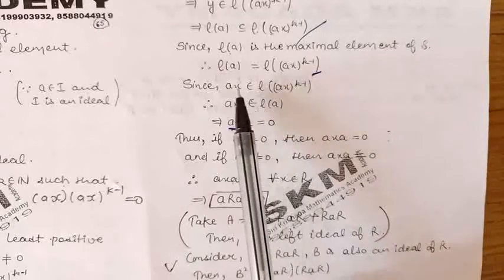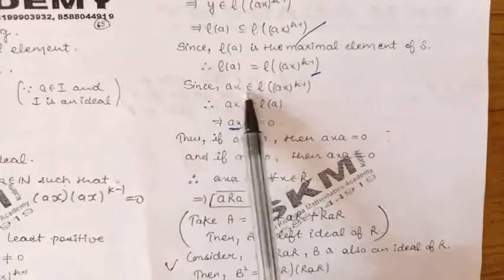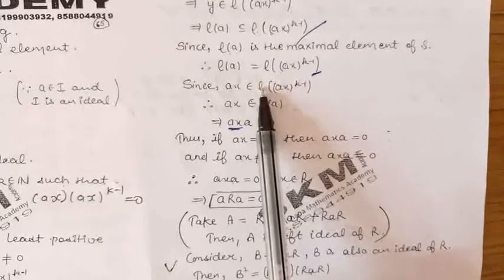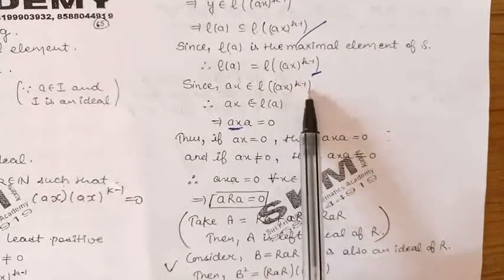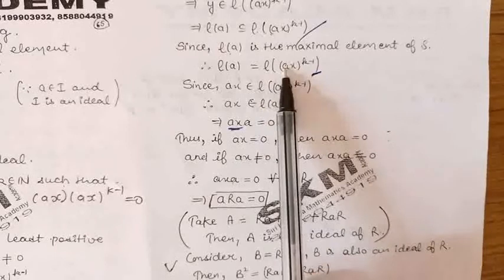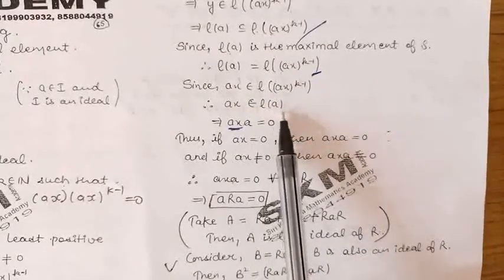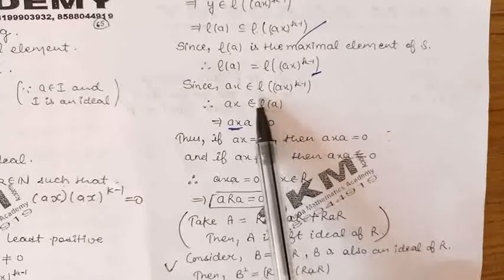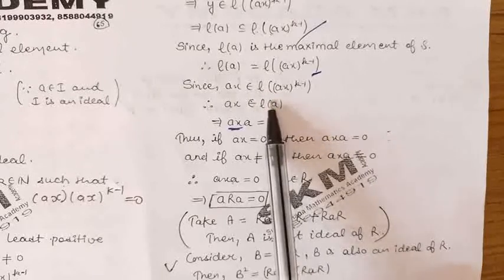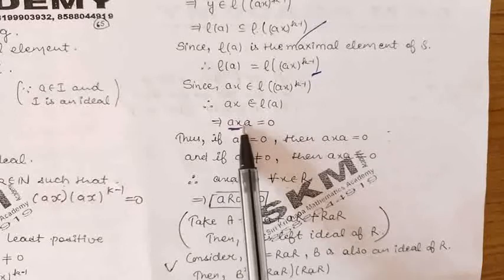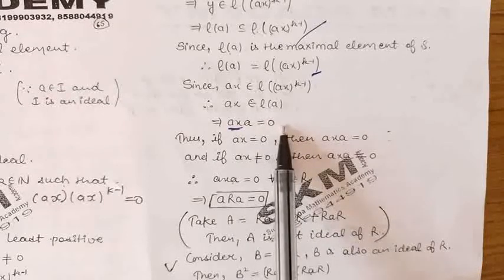Now, because the element ax belongs to the left annihilator of ax raised to the power k minus 1 and both are the same, ax will belong to the left annihilator of A. Now by definition of the left annihilator of A, A into x into A is equal to 0.